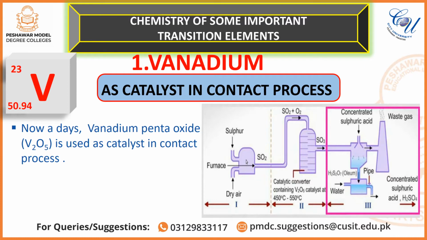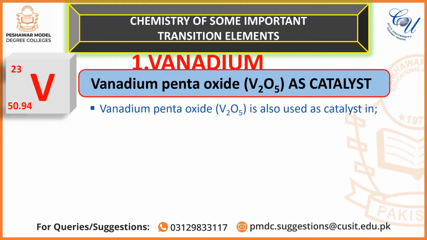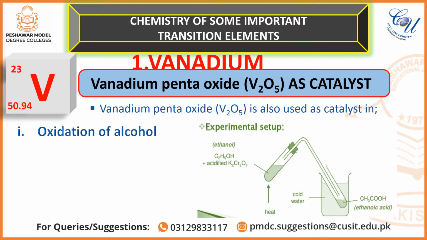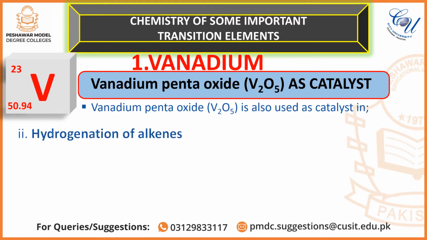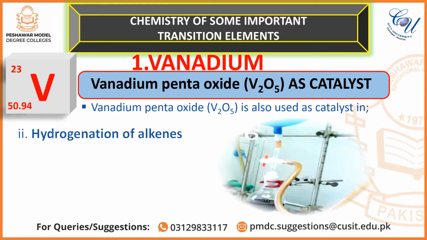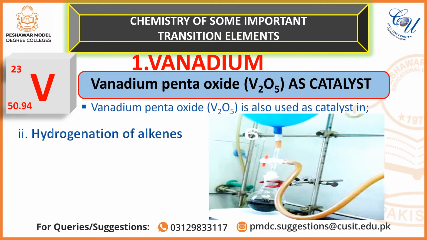Nowadays, this catalytic converter uses vanadium pentaoxide to convert sulfur dioxide into sulfur trioxide. Other processes in which vanadium pentaoxide is used as catalyst are oxidation of alcohols, hydrogenation of alkenes. You will also go through this reaction in organic chemistry.